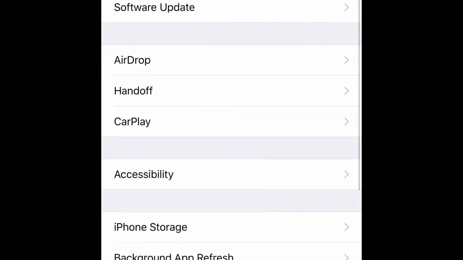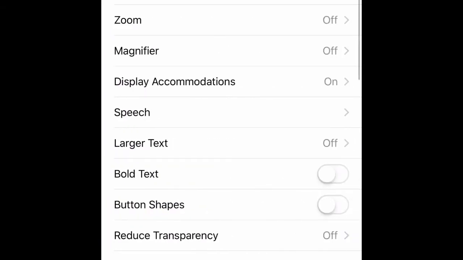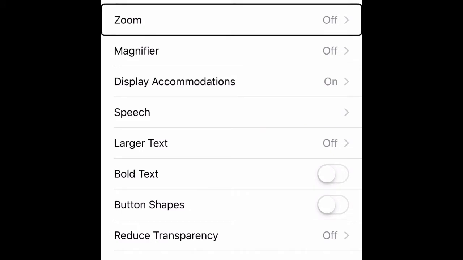Select settings. Okay, now we have to go to accessibility. Select general, accessibility, vision, voiceover. We have to go to assistive touch.